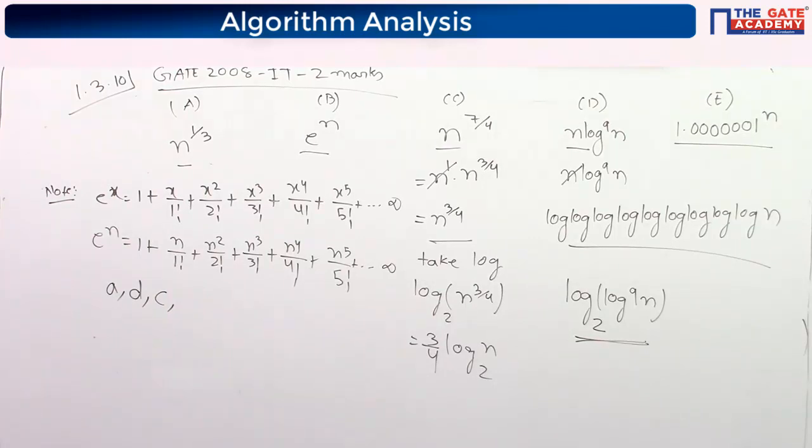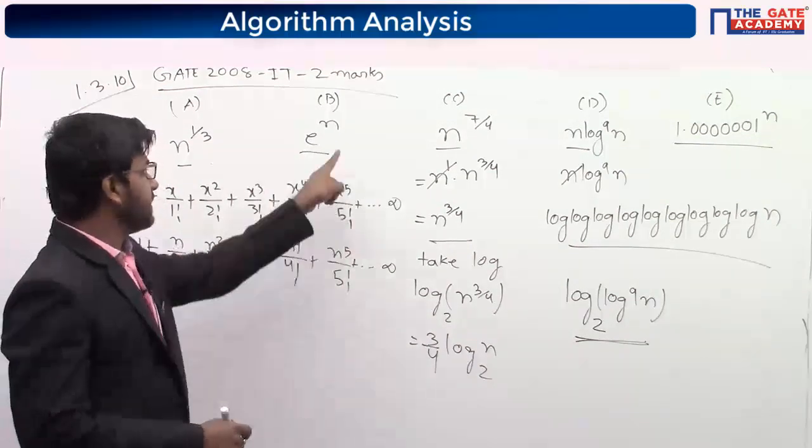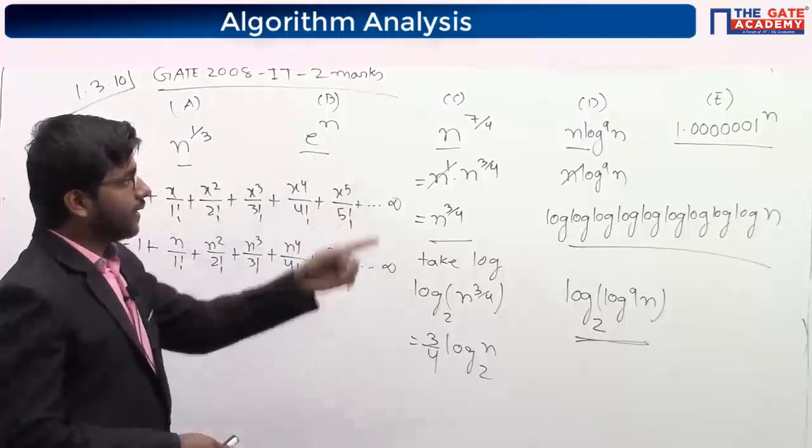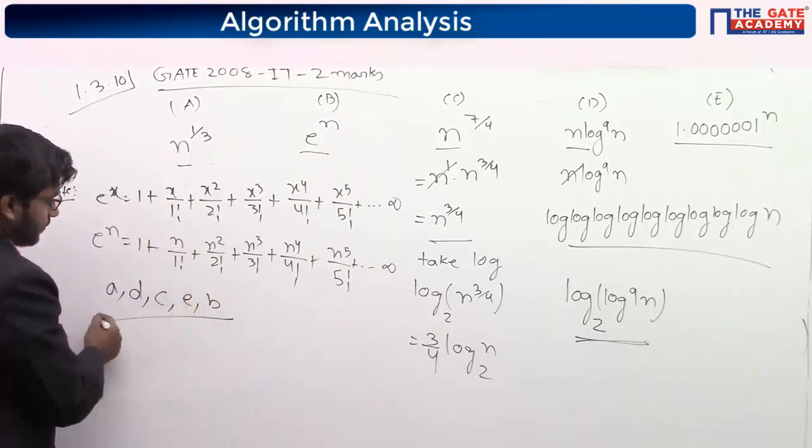Okay, 2.71. Okay. This term is bigger than 1. So we can say that this is greater than e. So then e will come, then b will come.